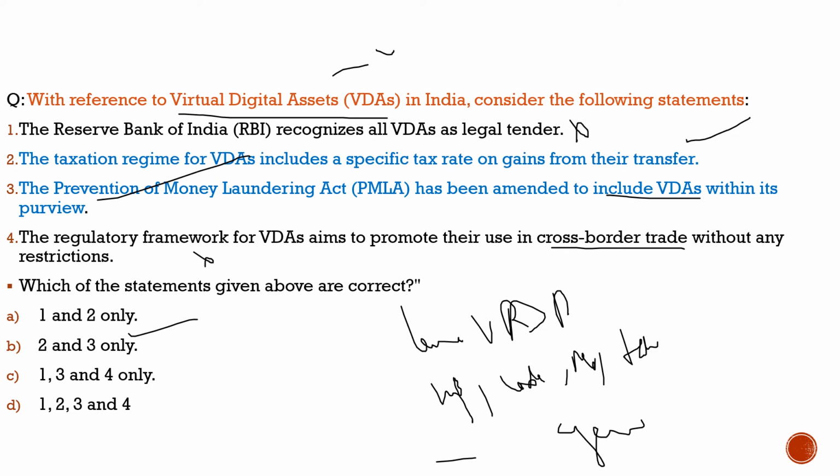And for what purpose it is generated, the purpose is that it may be used in transactions or as an investment. So if these qualities are in any token, any code, or any number, if it is not a legal tender of any country, or it is not a legal currency of any current country or currency of India, and it is generated through cryptography or any other means with a promise that it may be used in transactions and investments, then that system, that number, that particular thing is a virtual digital asset.